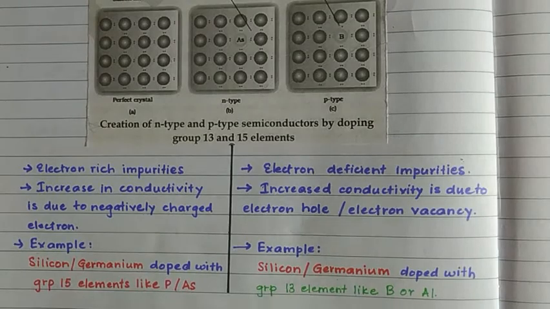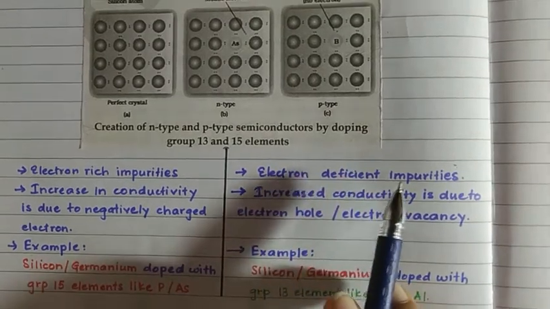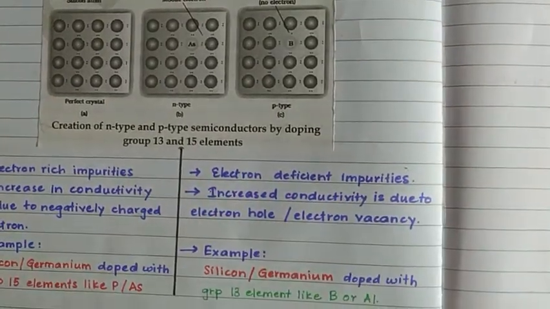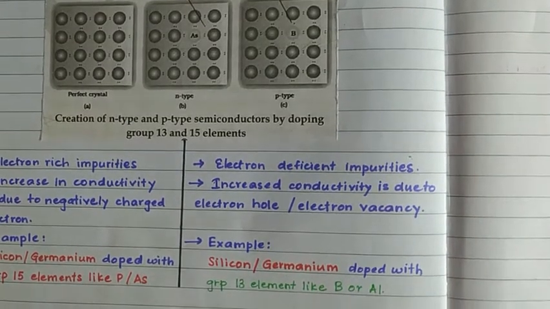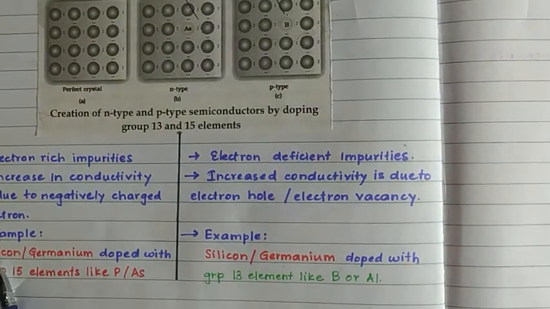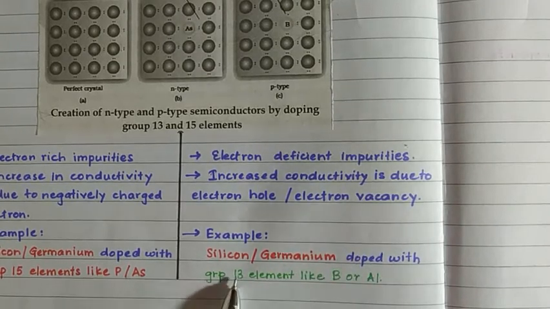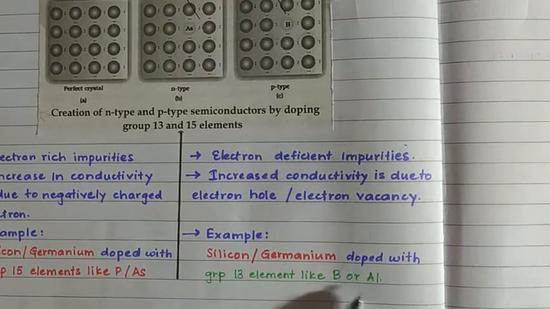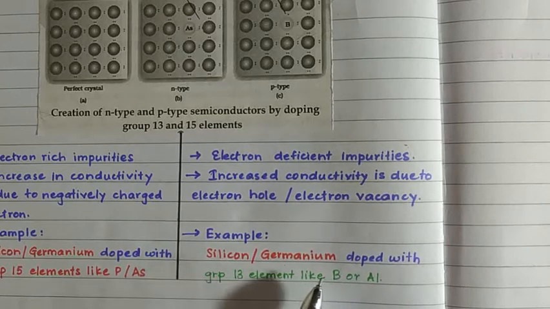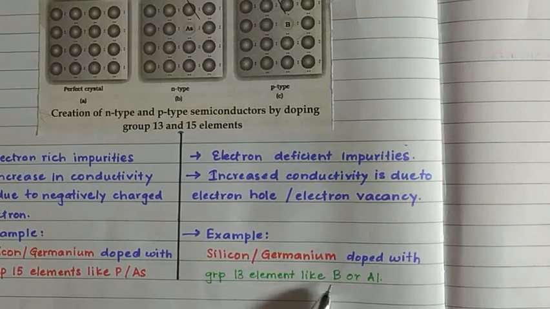Now, what happens in electron-deficient impurities? Again, look at the example. The same element, silicon or germanium, doped with group 13 elements like boron or aluminium. You should know by now what group 13 elements, group 14 elements, and group 15 elements are. We have covered that chapter, right? P block elements. Group 13 elements like boron or aluminium.